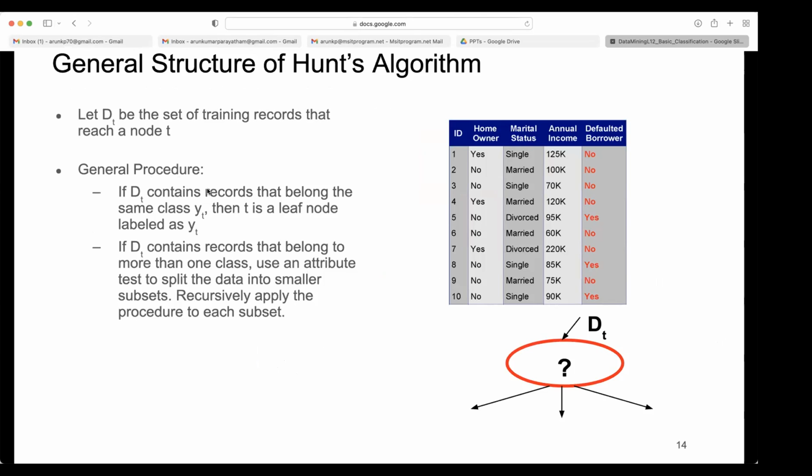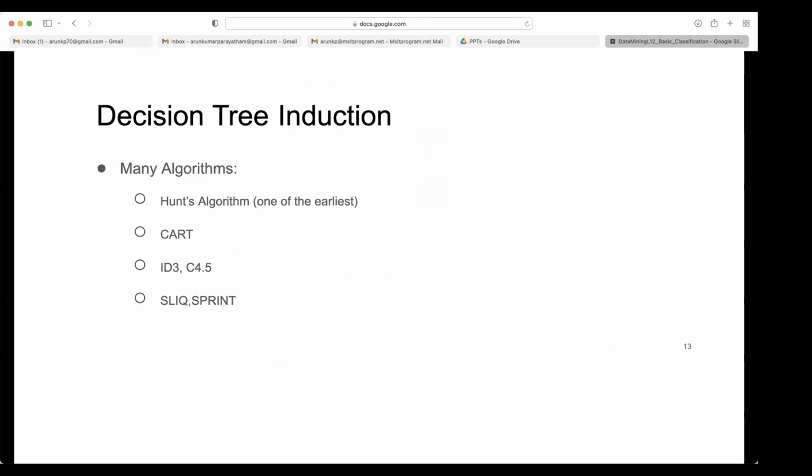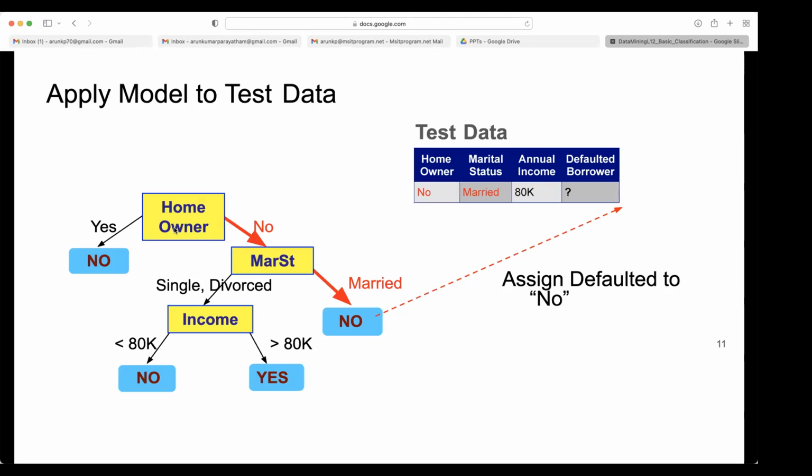Then the general procedure: if Dt contains records that belong to the same class yt, then it is a leaf node labeled as yt. That is what we did here. Whenever objects reach homeowner and it is yes, traversing to the left, they have the same class. So we don't divide them further. We simply create a leaf node and put the class there. Is it clear?